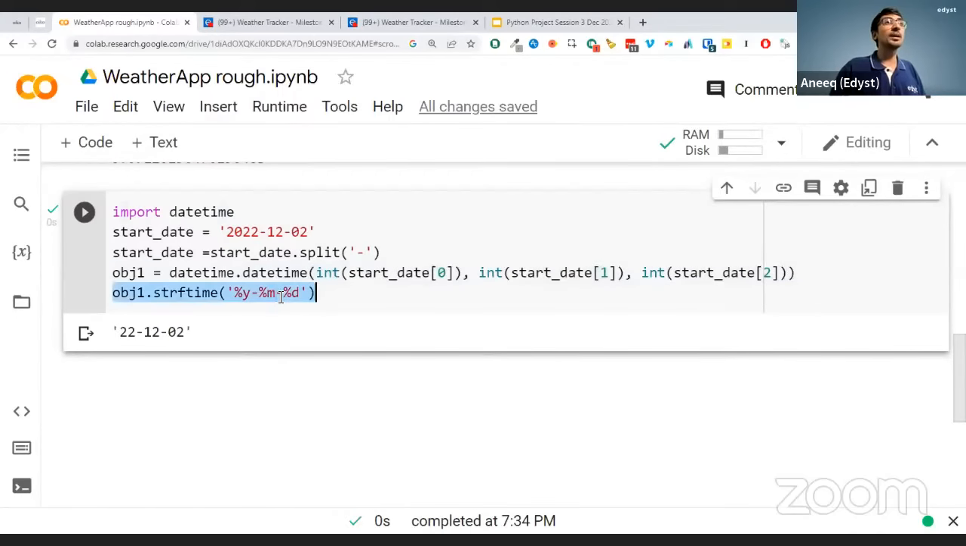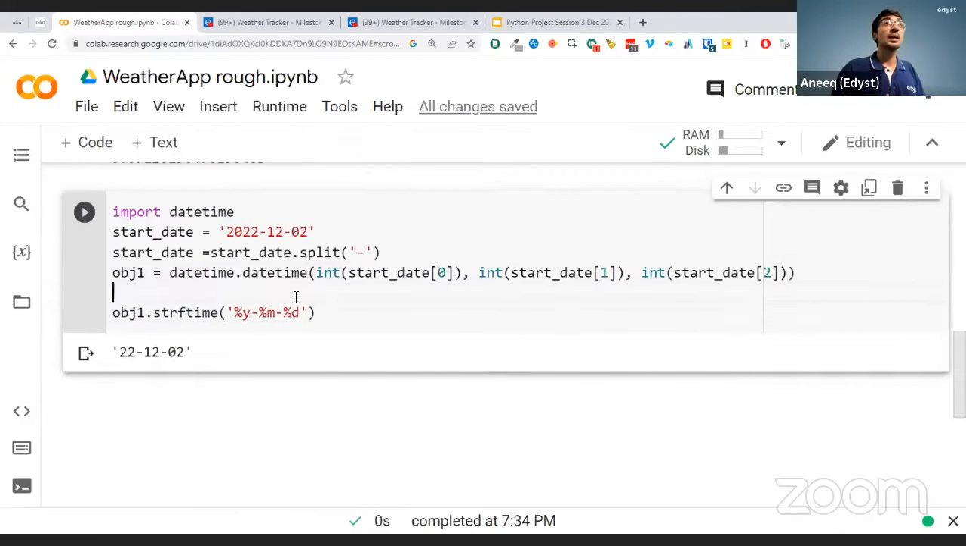And if I want to print it back to a string, I can do it like this, which is string from time, print the year, month, and the date. But I'm not yet done with what I wanted to do. What did I want to do? I wanted to get the end date over here.